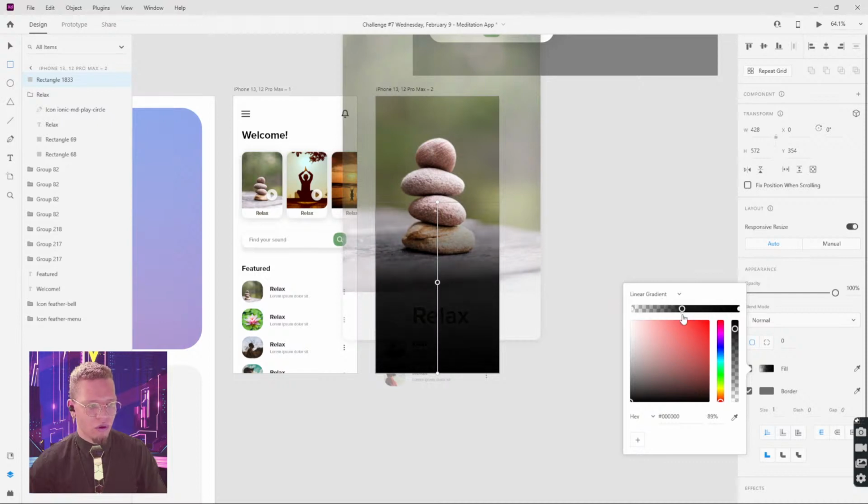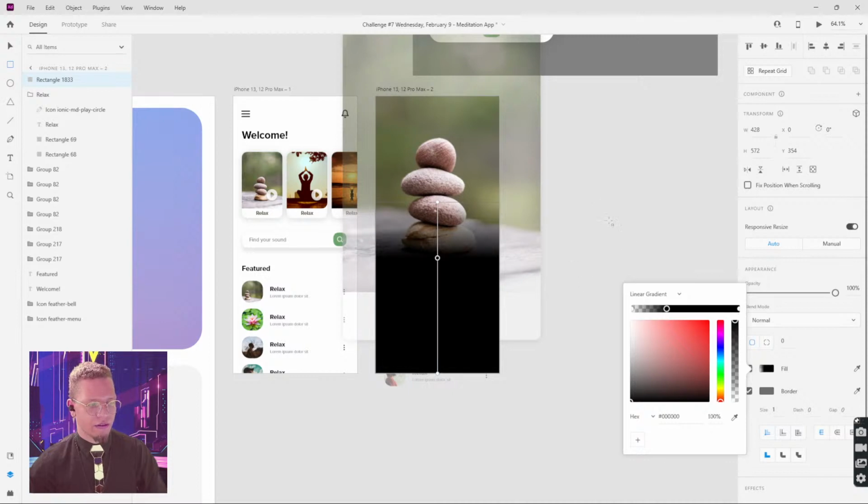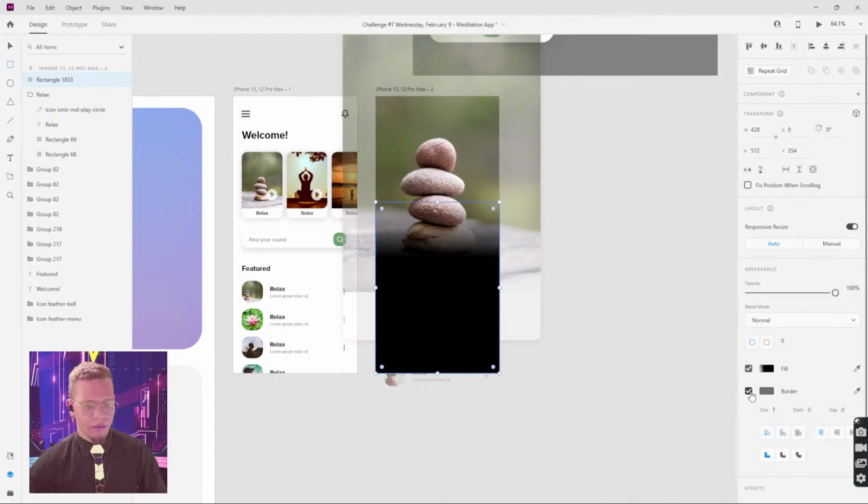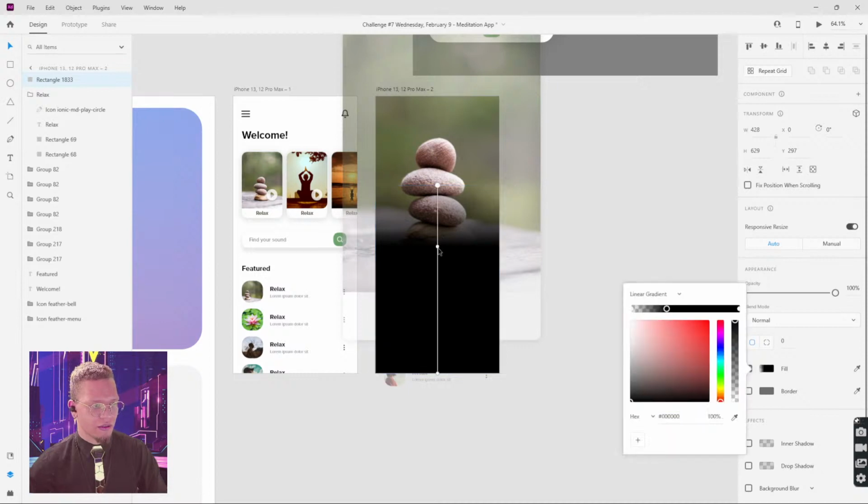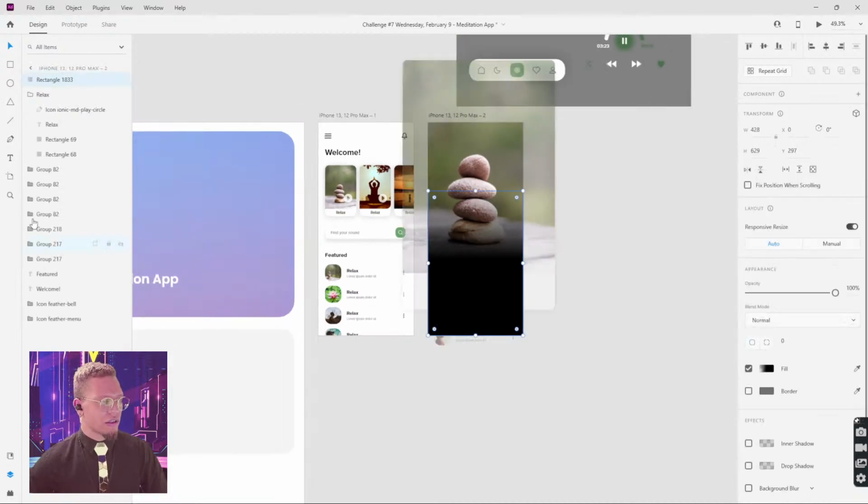I'm gonna make one more point here, and make that a 100% opaque piece. I'm gonna turn off the border here, and I'm just gonna pull this up and start messing with this. All right, so this will be our gradient.